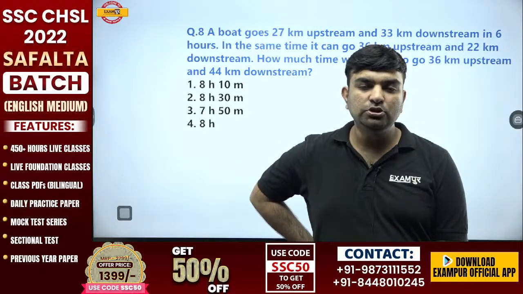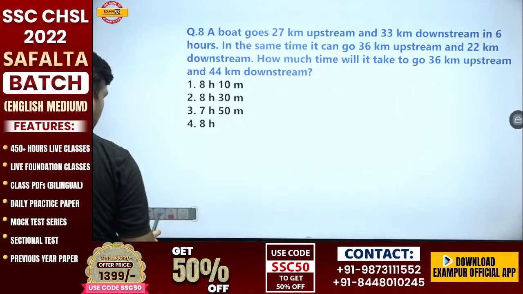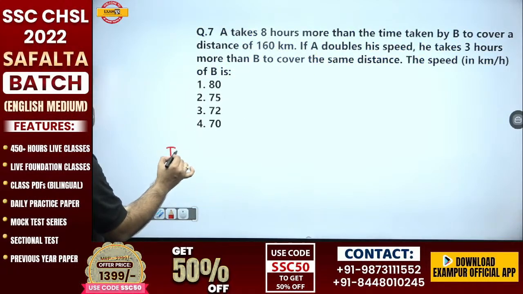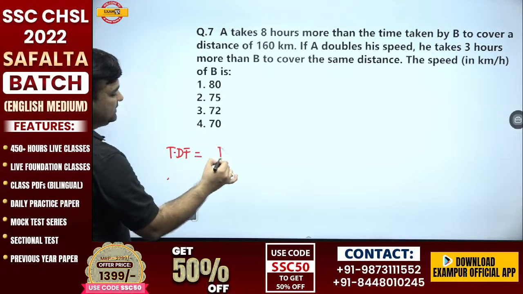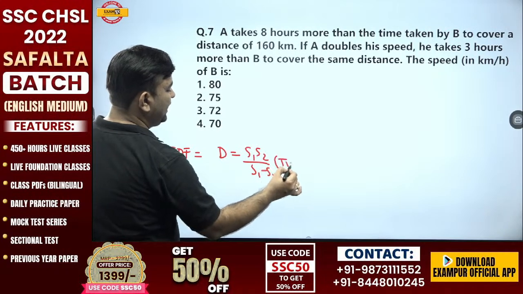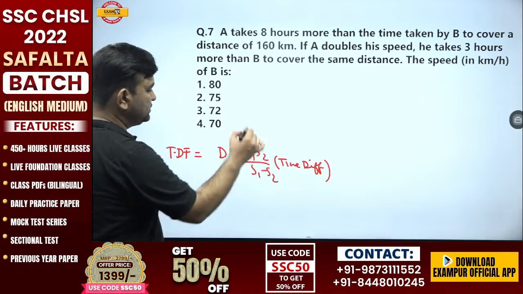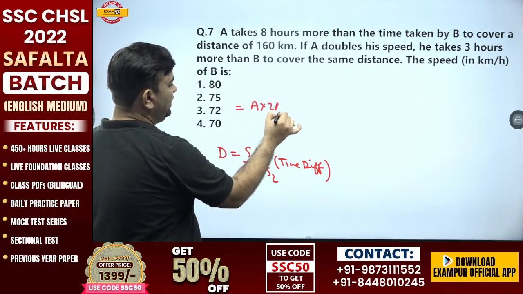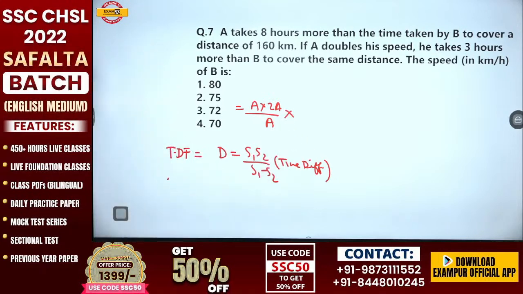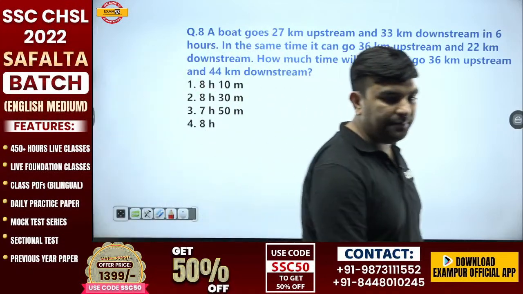No, it's not S1, Sushil. Dear, it was not S1. TDF was distance is S1 S2 upon S1 minus S2 into time difference. So you got confused. S1 was A, S2 was 2A, and 2A minus A is A. Don't make wrong concepts at the exam time.